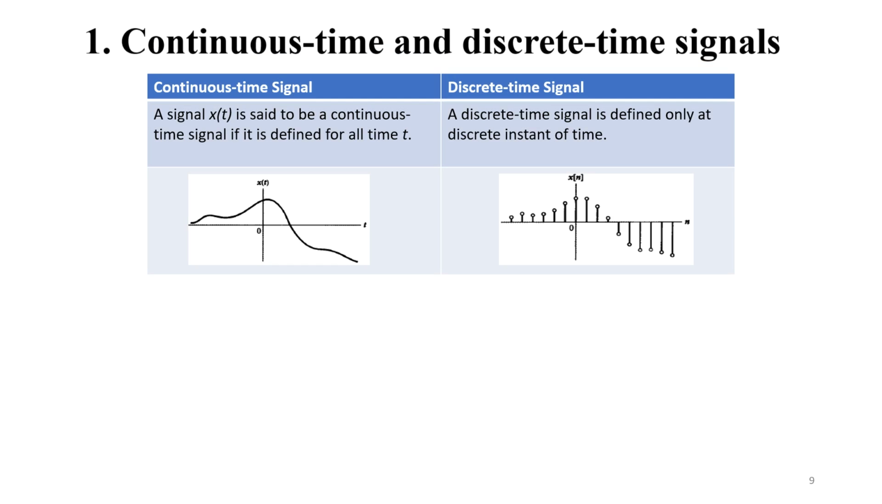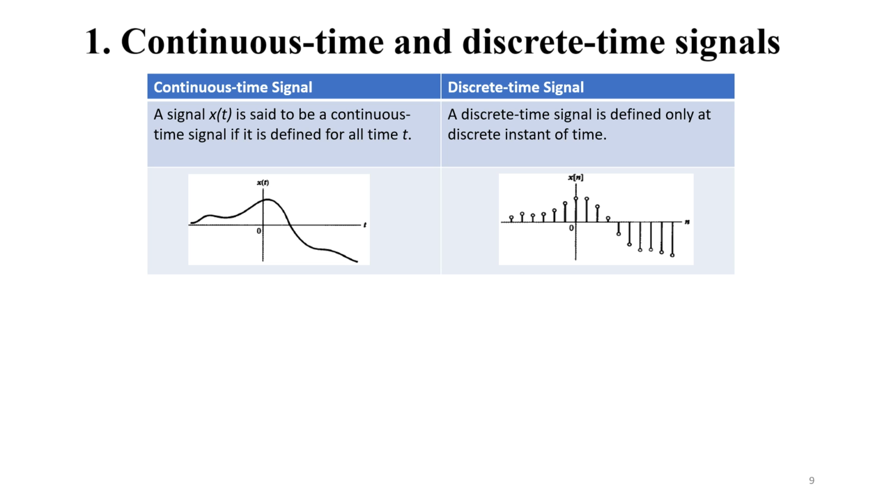So the first kind is continuous time and discrete time signals. From the name itself you can get some idea: for continuous time, the signal exists for all time periods, that is a signal x(t). Let us consider a signal represented by a mathematical function x(t). It is said to be a continuous time signal if it is defined for all time t.